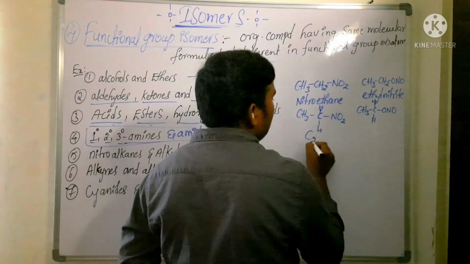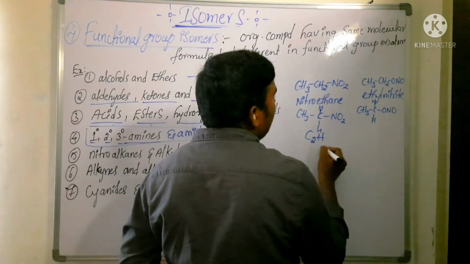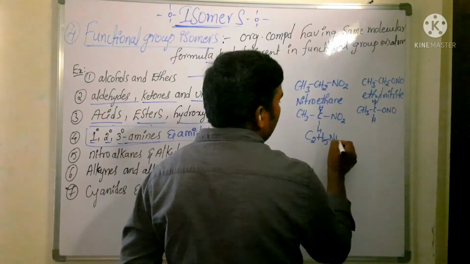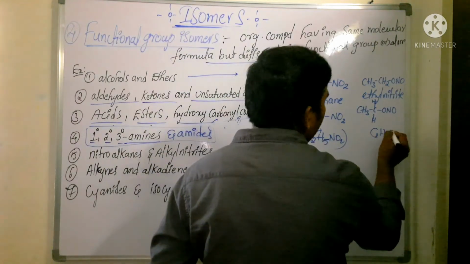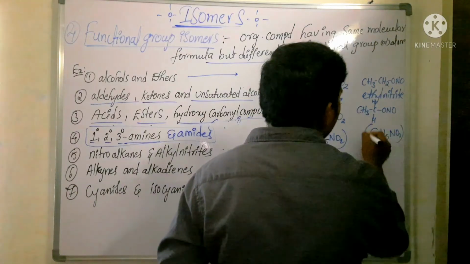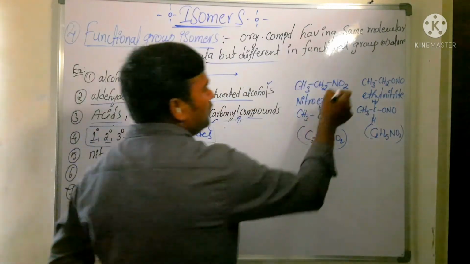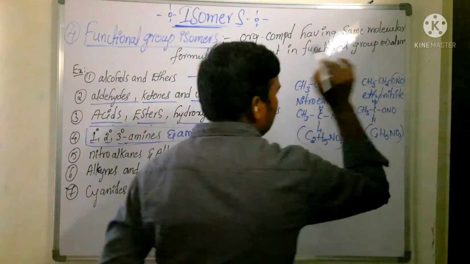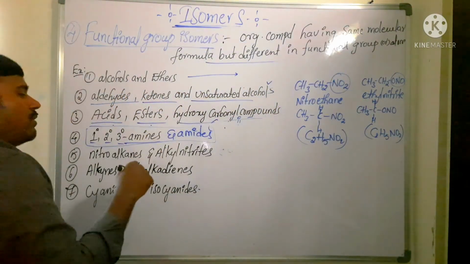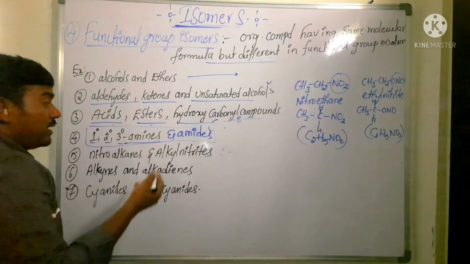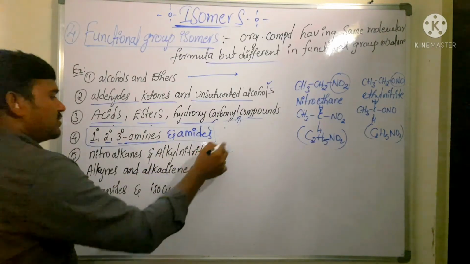Both have the same molecular formula, C2H5NO2. Okay? Both have C2H5NO2, but they differ in their functional group. Here nitro, here nitrito functional group. So nitroalkanes and alkyl nitrites come under functional group isomer.